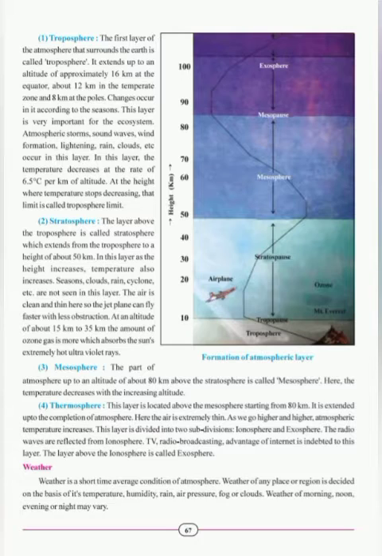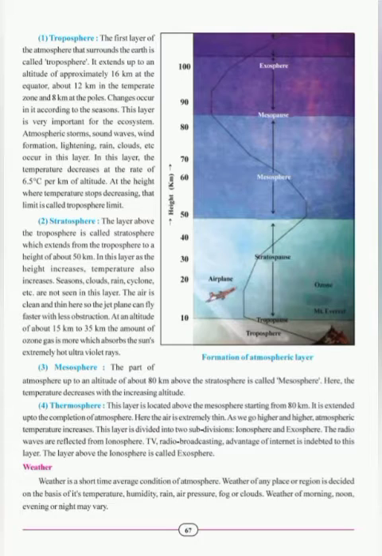Now we will study about troposphere, then we will study about stratosphere, then mesosphere and thermosphere. So the troposphere is the first layer of the atmosphere starting from the surface of the earth. It extends up to an altitude, that is height, of approximately 16 km on the equator, then 12 km on temperate zones, and 8 km on poles. There are changes in the layers according to the seasons in troposphere, and this layer affects the life, that is the ecosystem, very much on the earth.